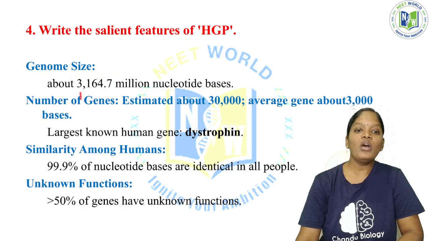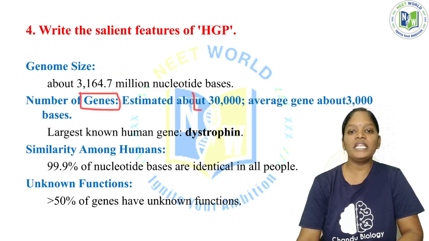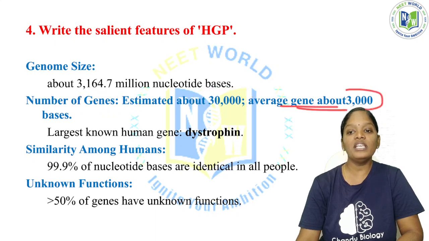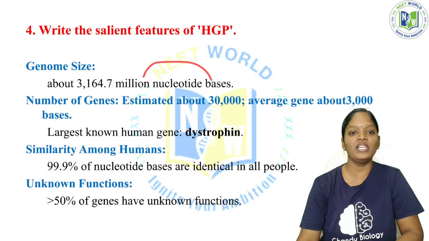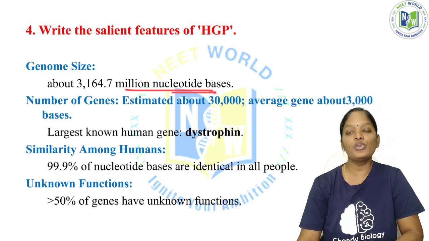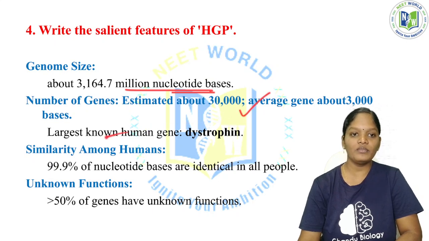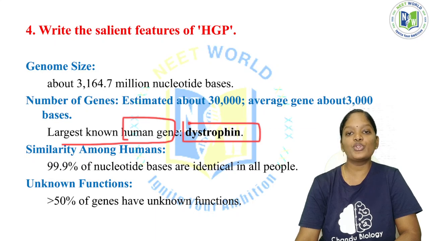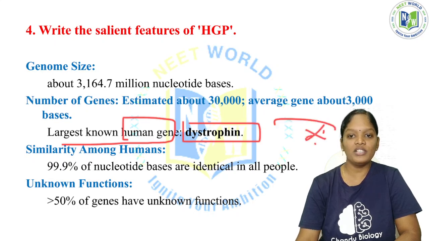Now, what will be the number of genes? Approximately 30,000 genes will be present. An average gene has about 3,000 bases. Each gene has 3,000 bases. So totally 3,167.7 million nucleotide bases will be there. Now, the largest human gene is called dystrophin. This is another important factual information.